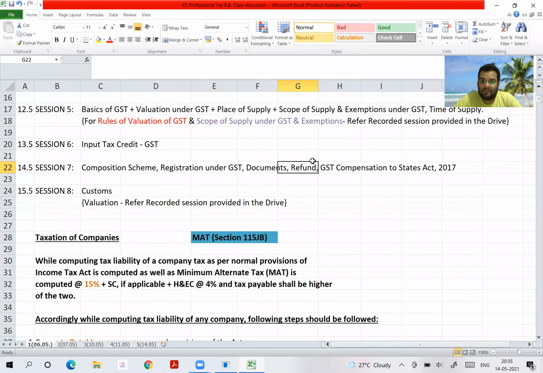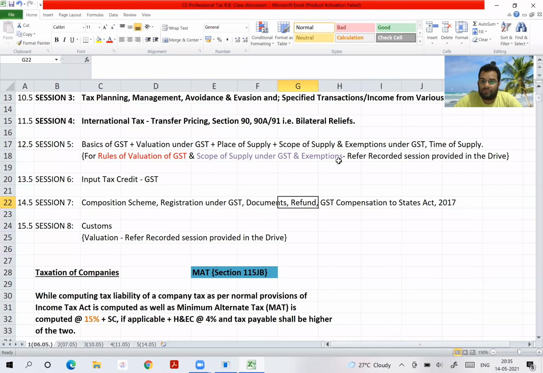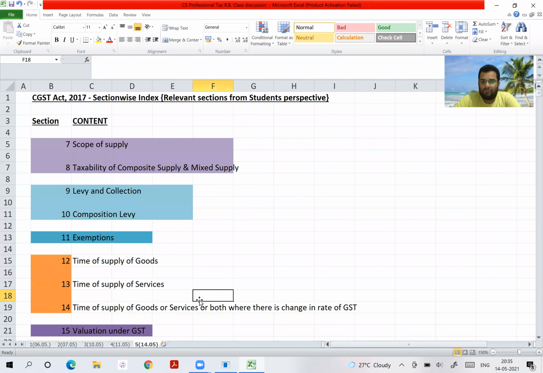That's why it becomes possible to cover this batch in these limited 8 sessions. And then time of supply. Yes, we will revise time of supply. That is the agenda for session number 5, which will be divided between today and tomorrow. Shall we go ahead with today's session? A lot of things you are going to understand, and after tomorrow's session, I will share this Excel sheet also with you all.